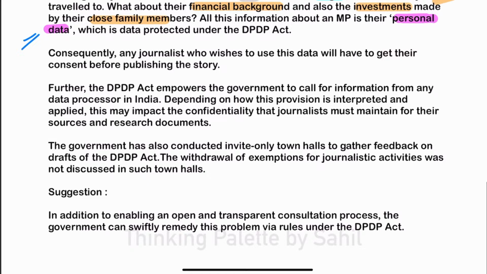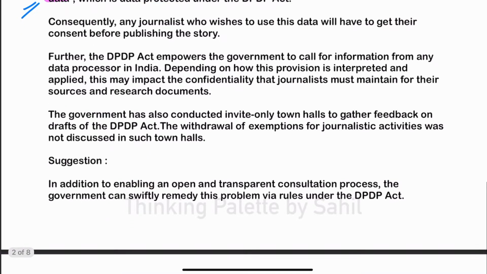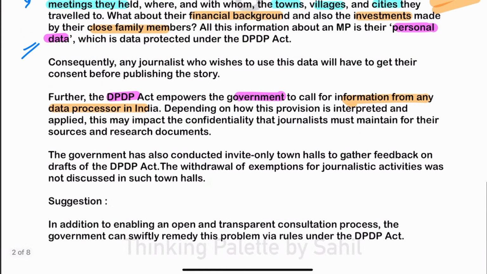Also, it has been provided that the law empowers the government to call for any information from any data processor in India. Now understand this thing: many times journalists run stories in which certain scams are unearthed, and often the people's identity is hidden.